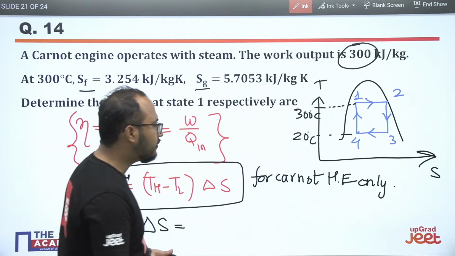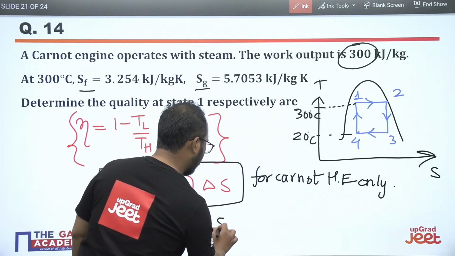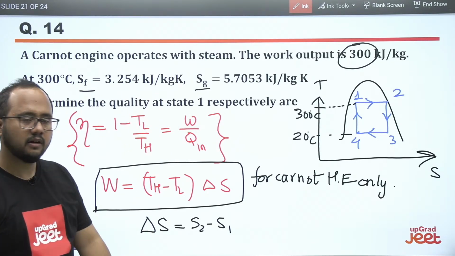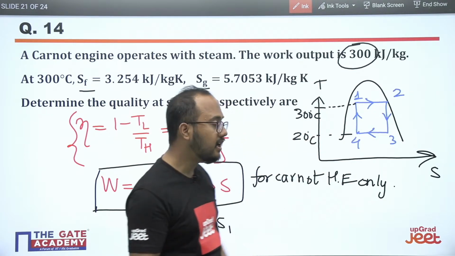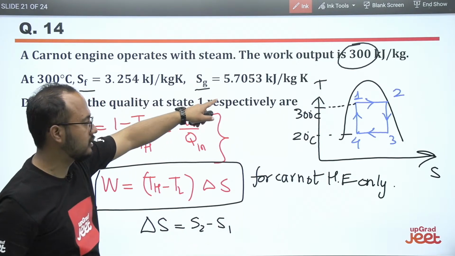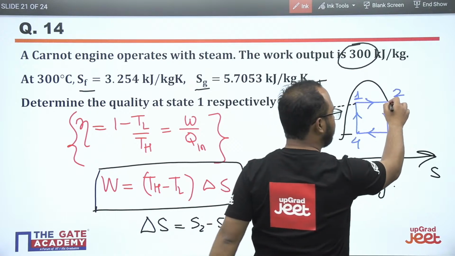So delta S we can write as S2 minus S1. We can calculate the value of S2 minus S1, and we know the value of S2 here. Why? At 300 degrees Celsius, they have mentioned some values. At 300 degrees Celsius, 2 is the state of saturated vapor.